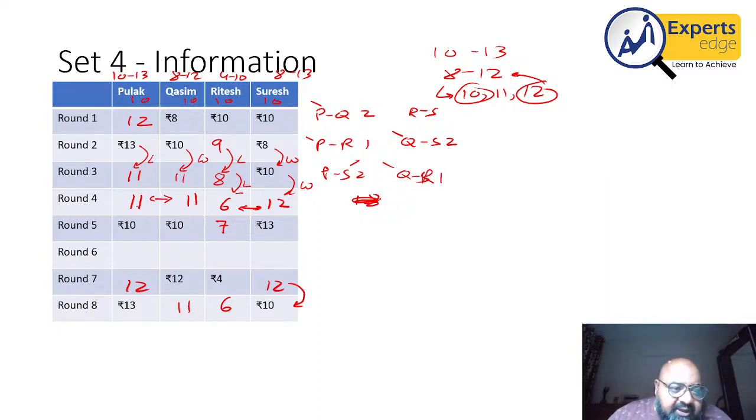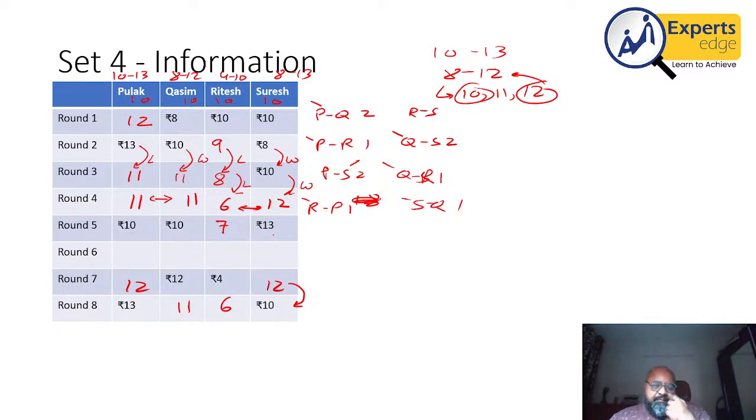For round 4, both of them are winning one round. So R could be playing Q or R could be playing P, but in the previous round R played Q. Therefore, R will play P. R will win for a value of 1. S and Q will play in this round. S will win for a value of 1.